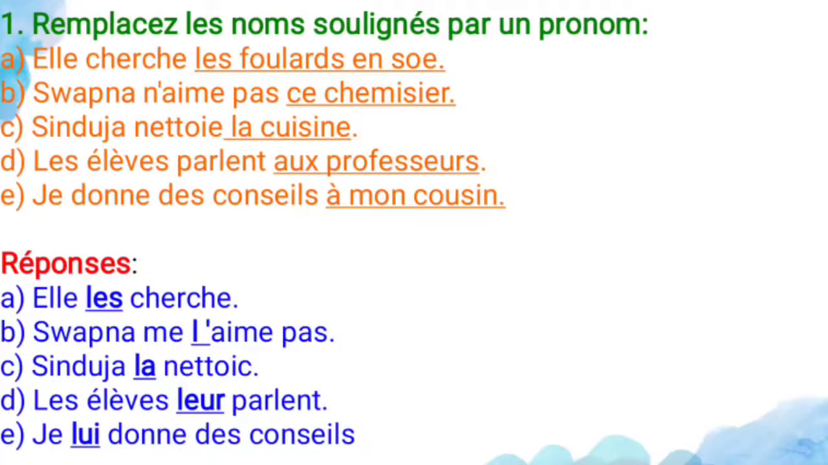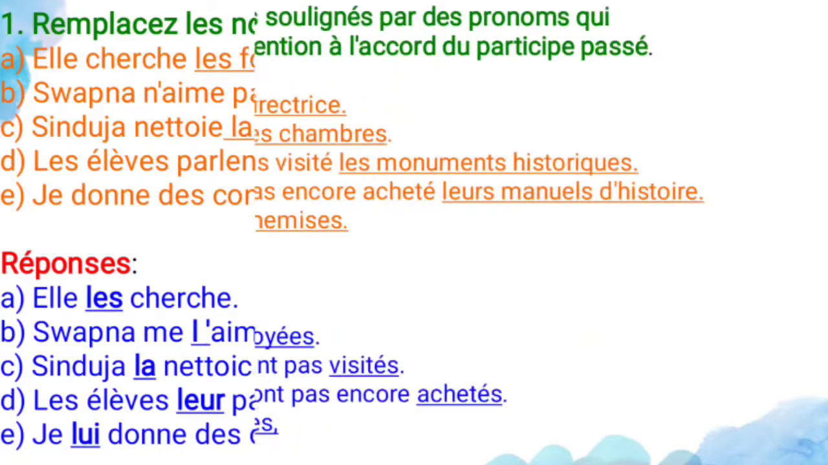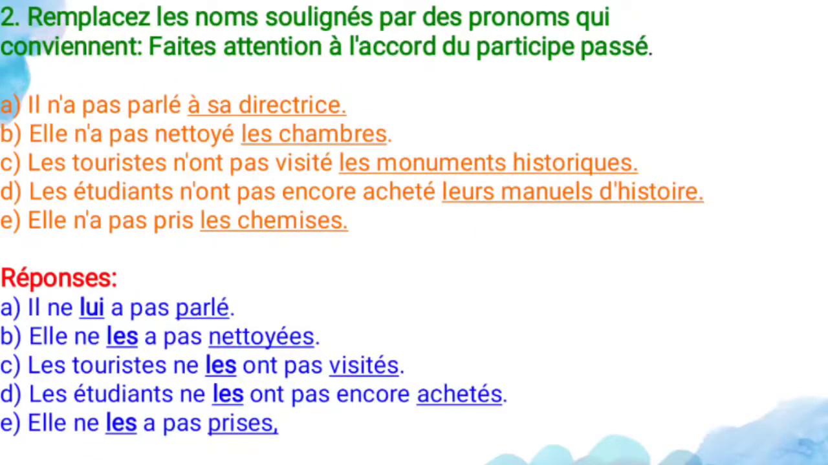So this is all about the first exercise. And move to the second one. Remplacez les noms soulignés par des pronoms qui conviennent. Faites attention à l'accord du participe passé. So you have to replace the name with the appropriate pronoun and pay attention to the agreement of the past participle. So here you have to be careful on the past participle endings.